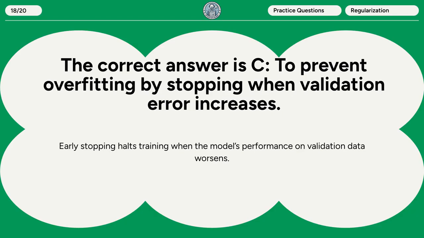The correct answer is C. To prevent overfitting by stopping when validation error increases. Early stopping halts training when the model's performance on validation data worsens.